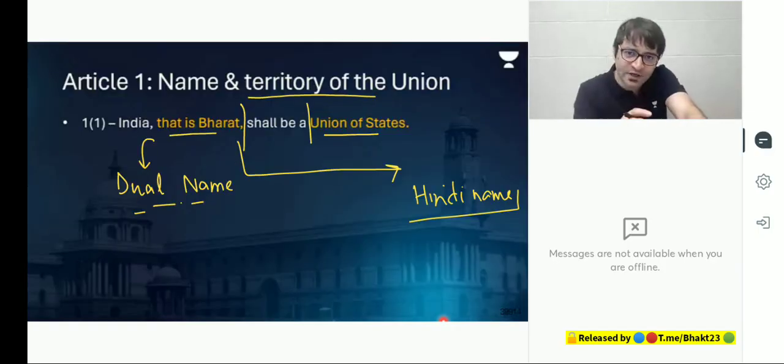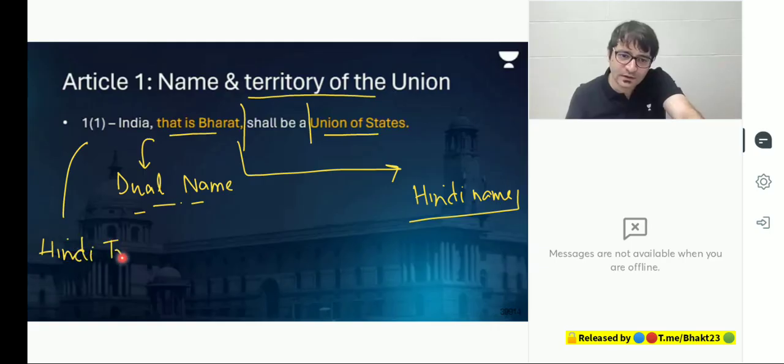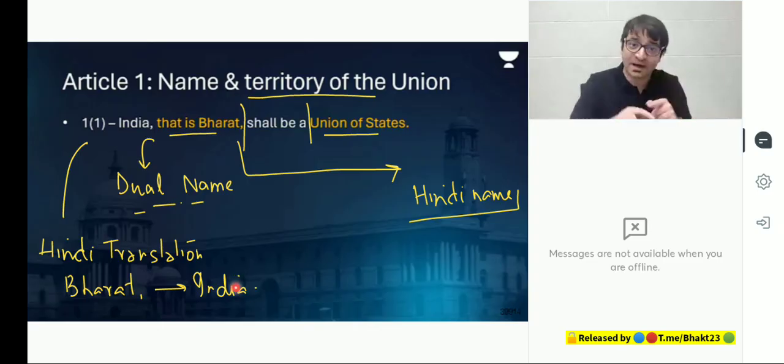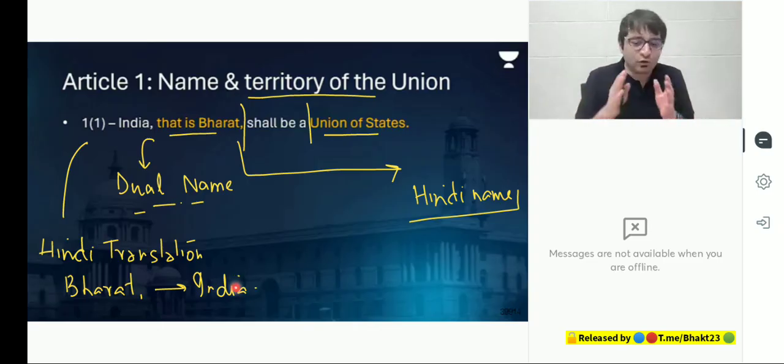These are the two names for this country to satisfy the traditionalists as well as the modernists. So we have two names for this country. India, that is Bharat. In fact, if you look at the Hindi translation of Constitution, it mentions Bharat athwa India. Bharat, that is India. So in Hindi translation, Bharat appears first. In English translation, India appears first. So no name has primacy. No name has superiority. Both are the names for this country. We have dual names for this country. India, that is Bharat. Is that clear?